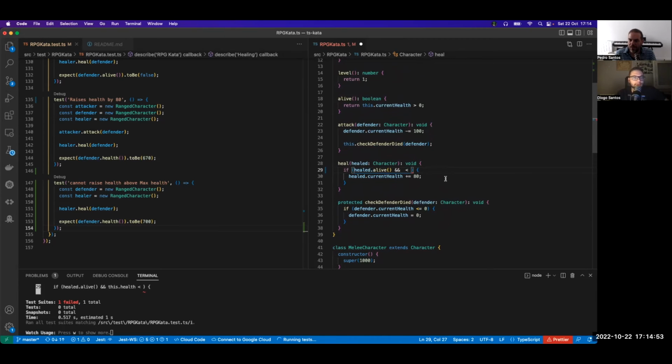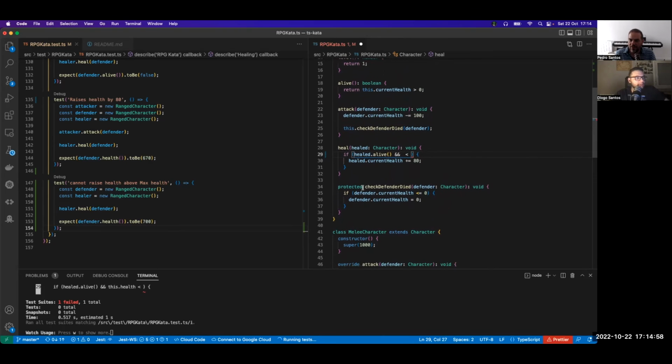You need to check defender died. You can do that inside there if you want. So another if, I guess? No. You need to do another function if you want to do that. Private. So I guess protected. No, because you're not calling this from the children.